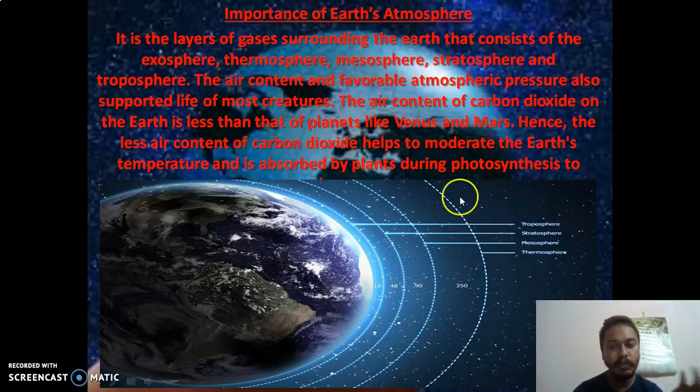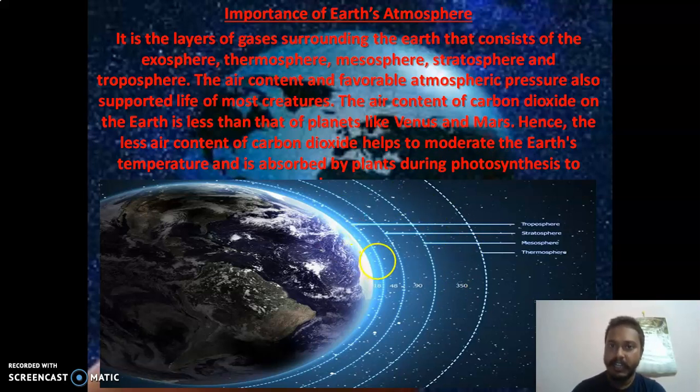In some science books you will find that there is an exosphere also. Now, what these layers do for us, we'll see, because these layers make the Earth's atmosphere very suitable. So it is the layers of gases surrounding the Earth that consist of the exosphere, thermosphere, mesosphere, stratosphere, and troposphere. As I told you: thermosphere, mesosphere, stratosphere, troposphere, and exosphere.